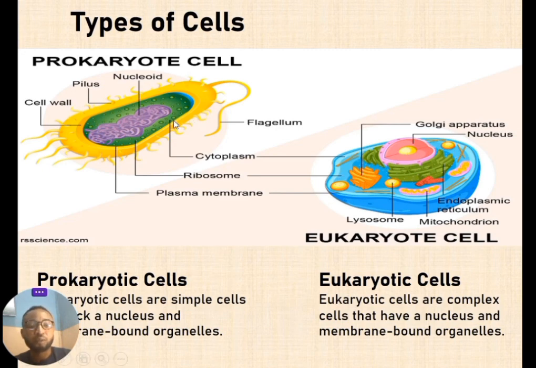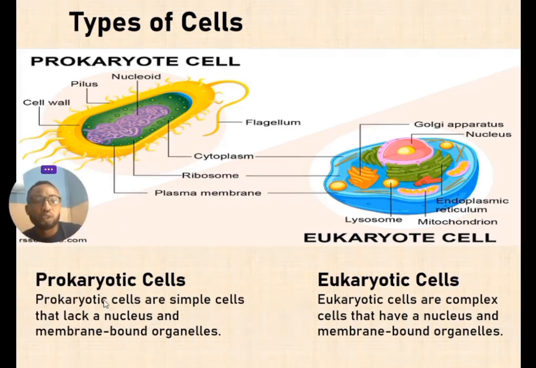But for the prokaryotic cell, you can't see such a thing. It is just within the cytoplasm that you have the nucleoid, and then other parts of the cell. The prokaryotic cell is simple and does not have membrane-bound organelles. But when you take a look at the eukaryotic cell, you see that they have membrane-bound organelles, such as the Golgi apparatus, the mitochondria, the lysosome, and so on.